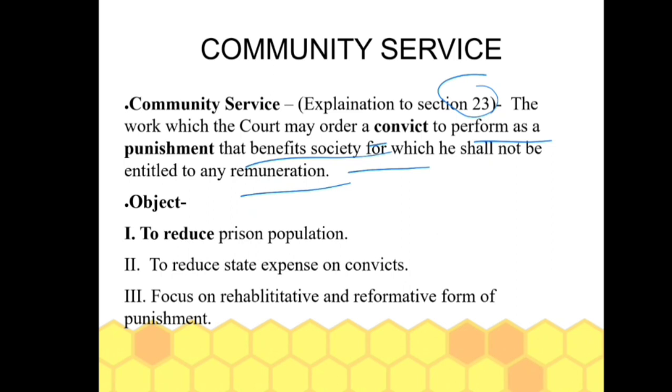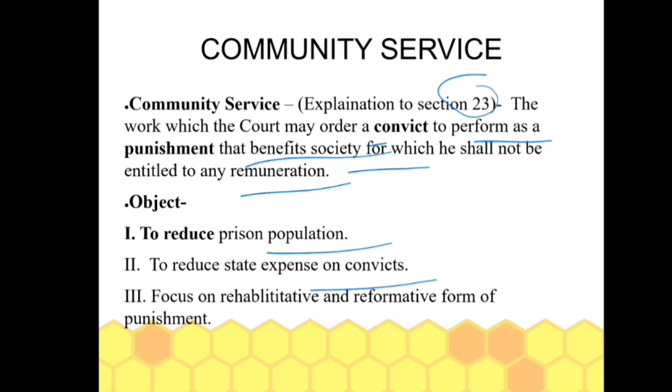So without any remuneration, anything ordered to be done by a convict for the benefit of society is community service. There are some objects for which this has been introduced. First, reducing the prison population. Second, reducing the state expense, as convicts kept behind bars require basics for living, for their food, their clothes, and every management possible, so it will reduce those expenses of the state.